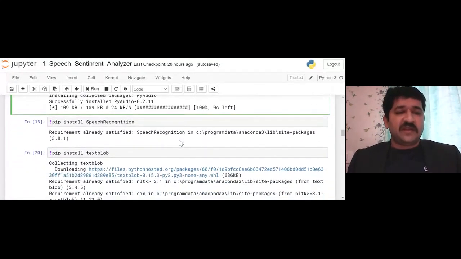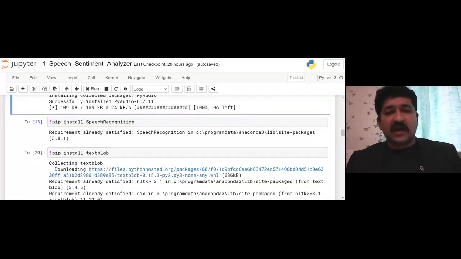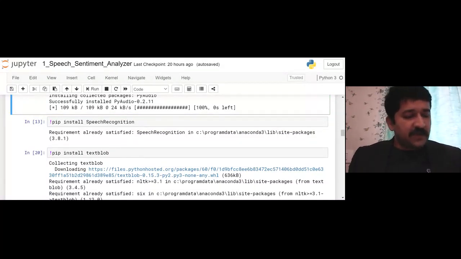The third thing which I need is the speech recognition library. So again, I am doing pip install SpeechRecognition. For me, it was already there. For you, if it is not there, it will get installed. Do remember that Python is totally case sensitive. So whenever you write SpeechRecognition with S and R capital, it has to be written in the same way. Only then will it be taken, otherwise it will show an error. So that error should not be there.